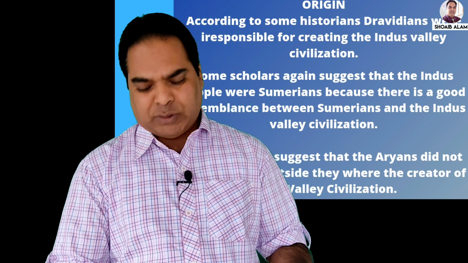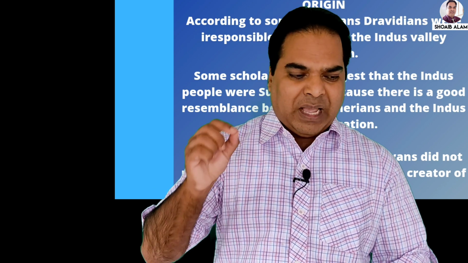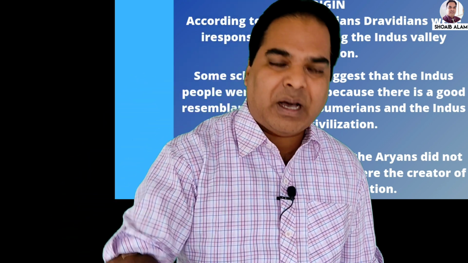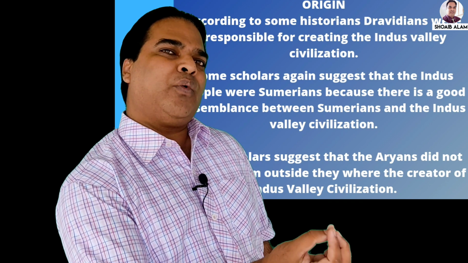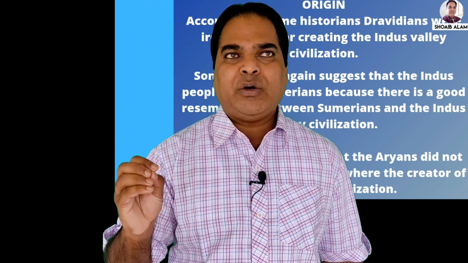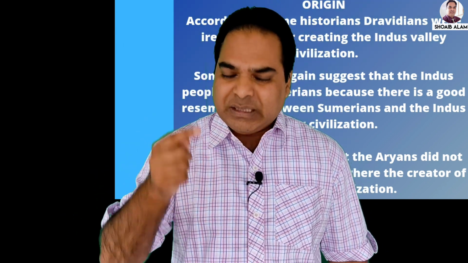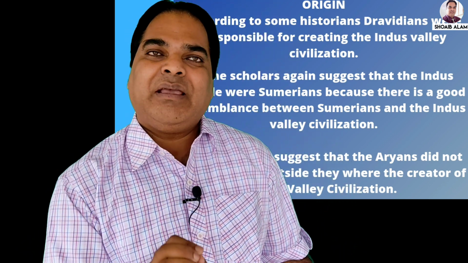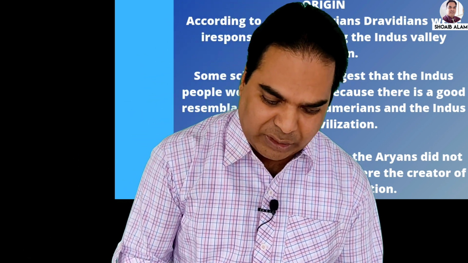Another group of scholars suggested that Aryans did not migrate from other places. They were the early creators of the civilization. Aryans were the ones who were already there. They did not come from anywhere, because when we study the Aryans, we study that they came from Central Asia, they migrated from other parts. But these scholars were of the opinion that Aryans were already there. So they give credit to the Aryans as the early creators of Harappan civilization.